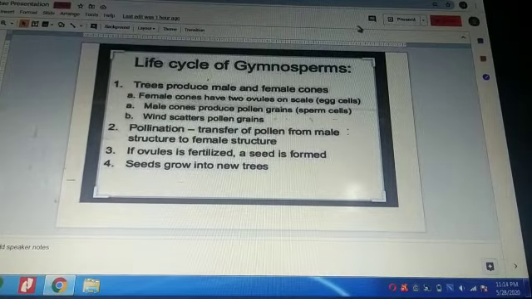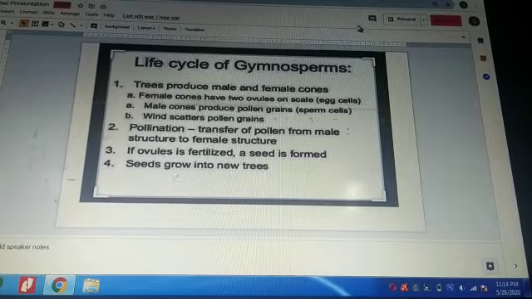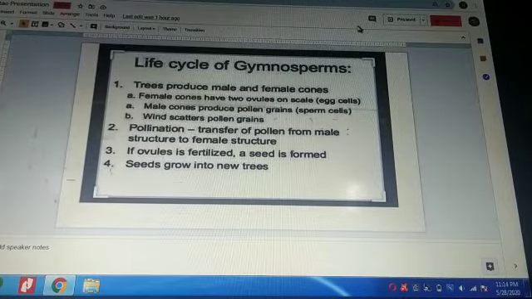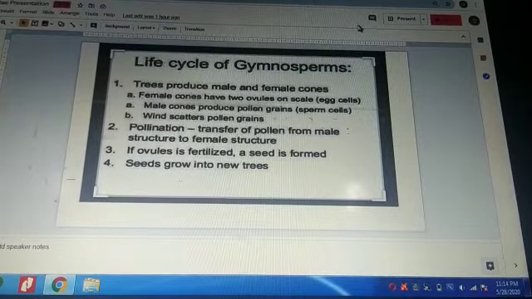The male cone will have pollen grains, that is sperm cells, and the female cone will have the egg. They will produce ovules. The process of transfer of the male gamete from the male part to the female part is pollination.